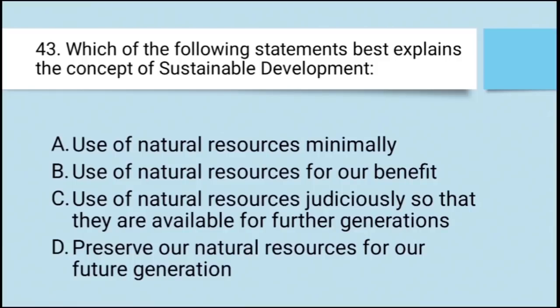C, use of natural resources judiciously so that they are available for further generations, नेचुरल रिसोर्सेस का इस तरह से इस्तेमाल करना जो कि आने वाली जनरेशन को भी उसका बेनिफिट मिले. या फिर D, preserve our natural resources for our future generation, या फिर नेचुरल रिसोर्सेस को प्रिजर्व करना जो कि हमारे नेक्स्ट जनरेशन को काम आ सकता है. इसका राइट आंसर है C, use of natural resources judiciously so that they are available for further generations.